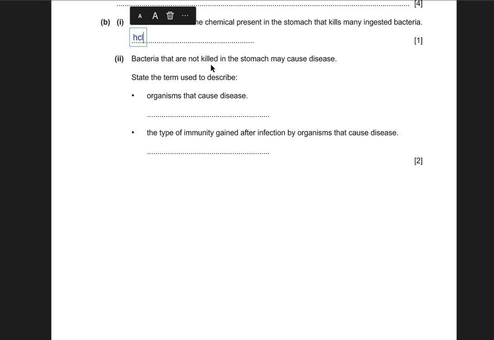Alright. Part 2 says bacteria that are not killed in the stomach may cause disease. Say the term used to describe organisms that cause disease. So the organisms that cause disease are known as pathogens. You are not supposed to write bacteria or fungi or viruses. You just need to write the basic definition of any organism that causes disease, which is pathogen.